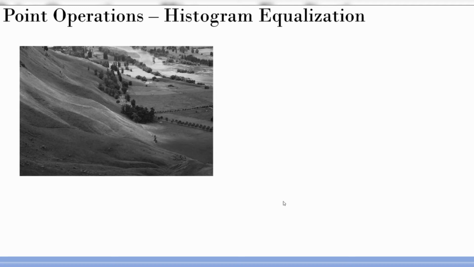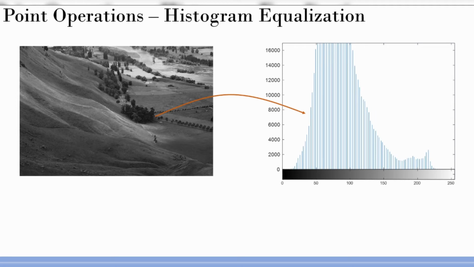So histogram is actually the number of times a particular intensity is occurring in an image, right? So if you equalize that, you may get a better looking image. So that is the concept. If I see the histogram of this particular image, it is something like this. As I said, it is darkish because most of the intensity is concentrated around the 64th intensity level. And all I need to do is to see whether I can equalize the distribution so that it starts looking flatter. So that is the major aim.